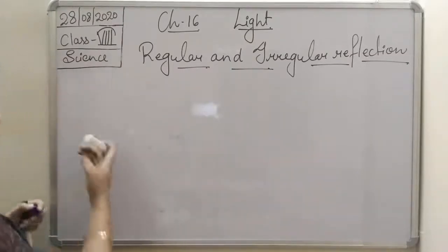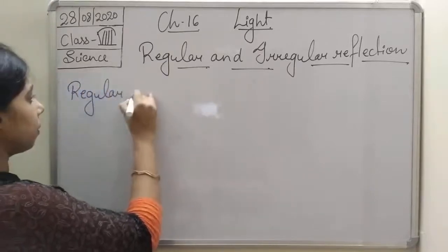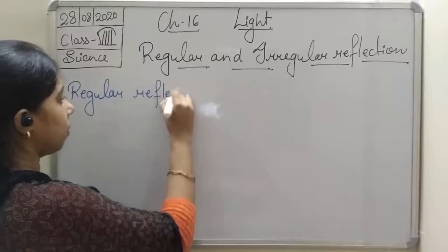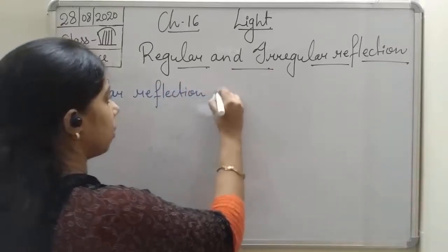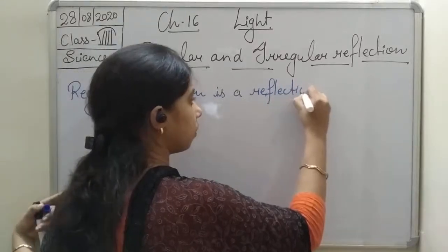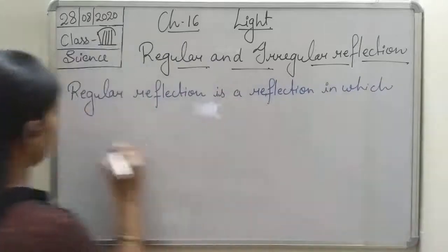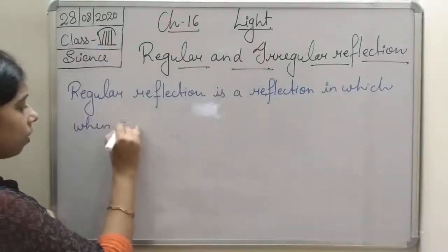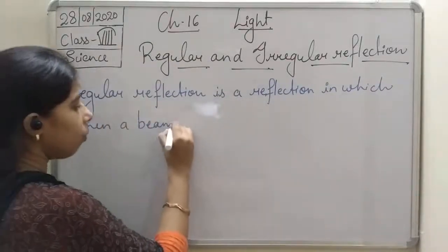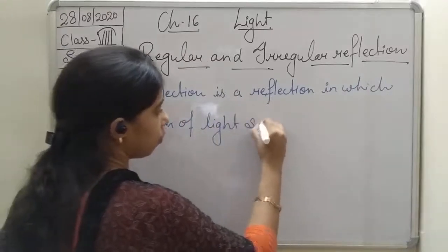So we can write it: regular reflection is a reflection in which when a beam of light strikes